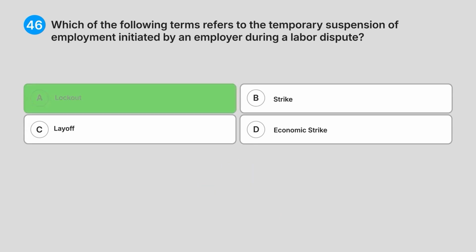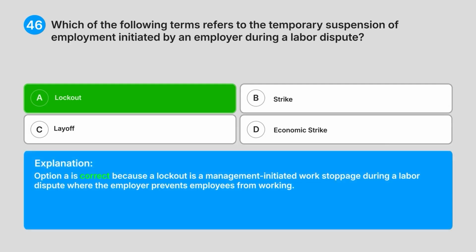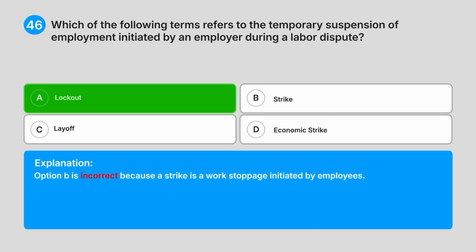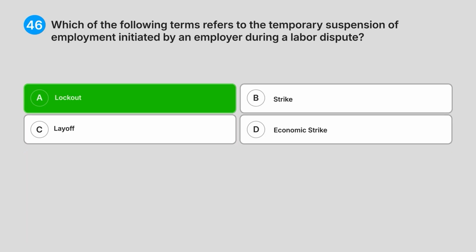Correct answer, A. Lockout. Explanation. Option A is correct because a lockout is a management-initiated work stoppage during a labour dispute where the employer prevents employees from working. Option B is incorrect because a strike is a work stoppage initiated by employees.